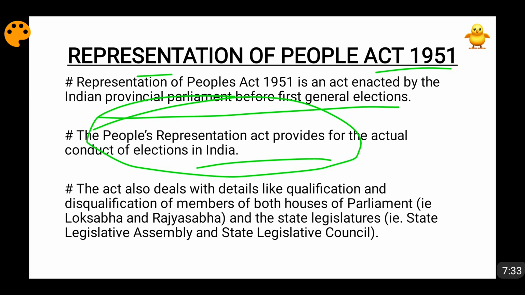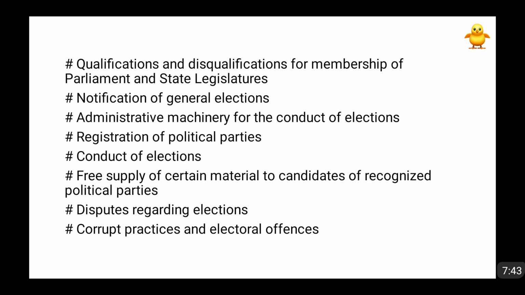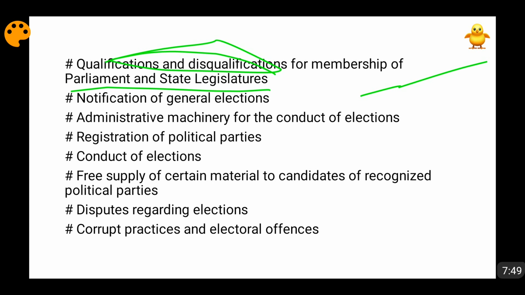It deals with the qualification and disqualification of the members of both the houses of parliament and the state legislature, that is state legislative council and state legislative assembly both. So obviously qualifications and disqualifications of both parliament and state legislature, which includes Lok Sabha, Rajya Sabha, state legislative assembly and state legislative council. Then notification of general elections will be done according to the scheme mentioned in this RPA 1951. How the administrative machinery for the conduct of elections will be decided will also be told by this. Registration of political parties, how actual conduct of elections, this I have told you. Free supply of certain materials to candidates of recognized political parties, disputes regarding elections, corrupt practices and electoral offences.